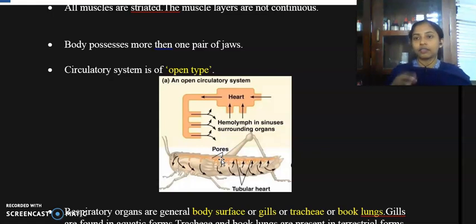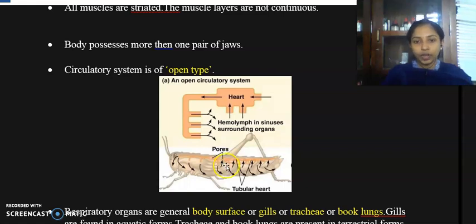That is, we have a distinct heart, and heart pumps the blood, and the blood moves through the arteries, veins, and capillaries, etc., and it moves towards the heart again. But in case of open circulatory system, the heart pumps the blood, and it is moved towards the hemocoel, which is the cavity. Okay, and the fluid or the blood moves towards the heart again through ostia, which are the pores.